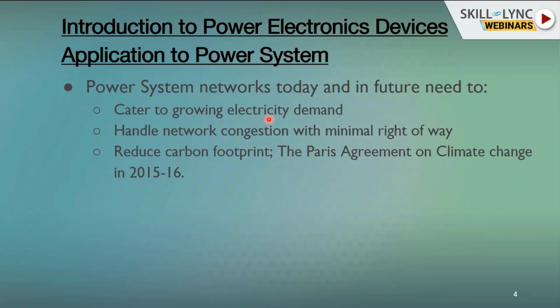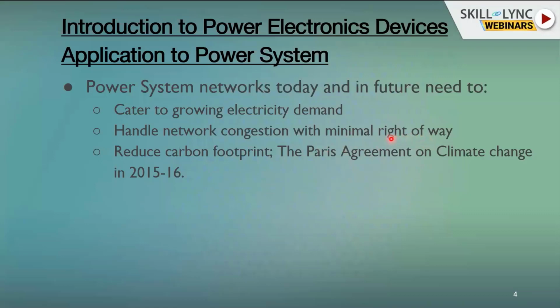So there is going to be a sudden, big increase in the demand for electricity. Along with the demand, it is also required to handle the network congestion. With the existing transmission network, it might be difficult to handle the entire transfer of electric power from the generation to load end. And then we need a minimum right of way.